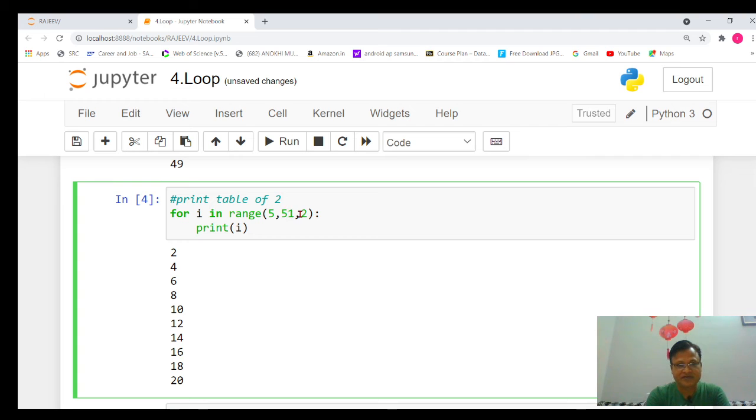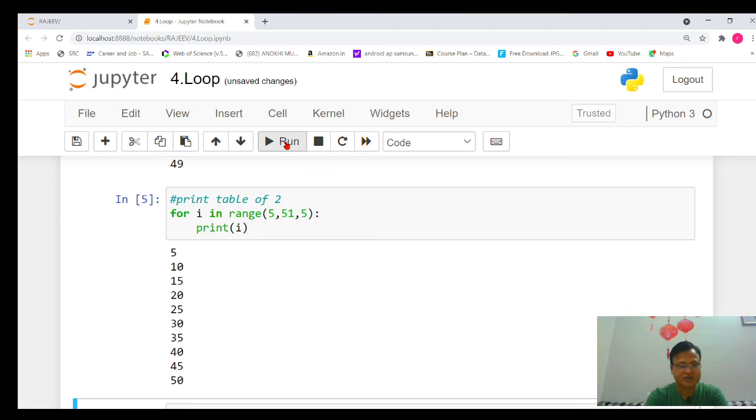And we want the difference between all the consecutive numbers in the table of 5 to be 5. So that's why here the third argument will be 5. And now if you execute that particular program, you can see the table of 5 will be printed. So now you can see how simple it is to repeat some portion of a program with the help of a loop. I hope it is very clear to all of you.